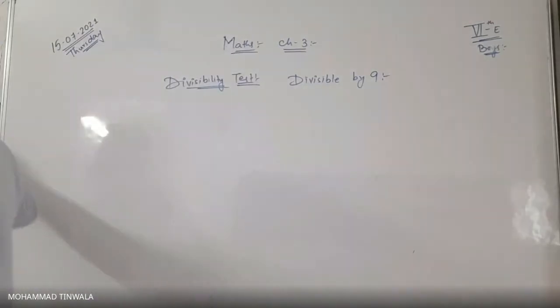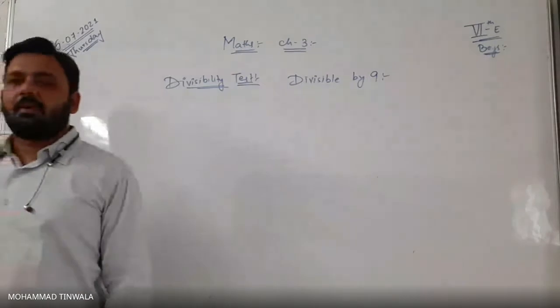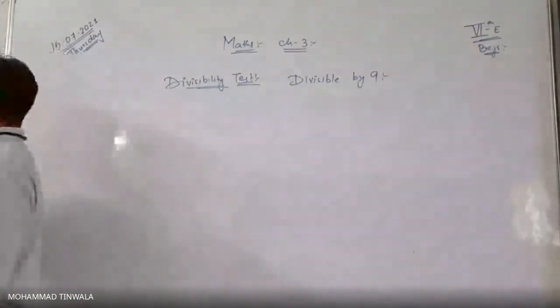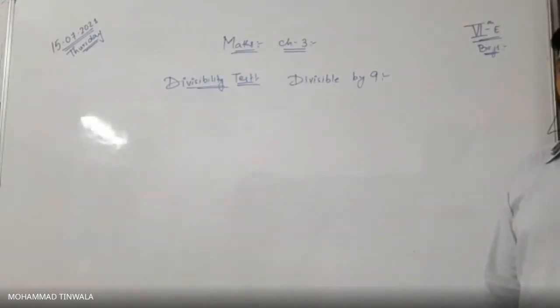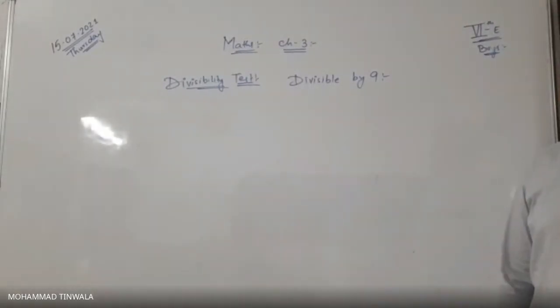Now, how can we recognize whether a given number is divisible by 5 or not? Sir, if the last digit is 0 or 5, then it is divisible by 5.